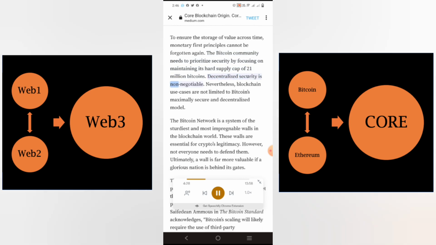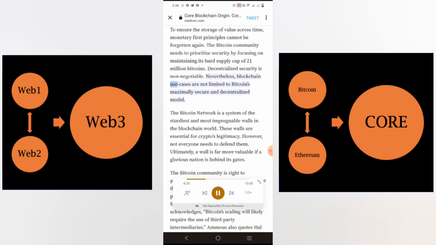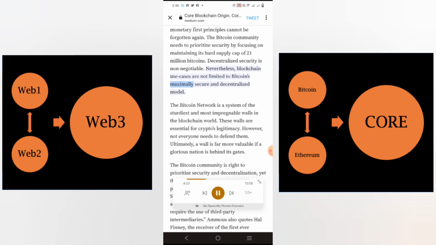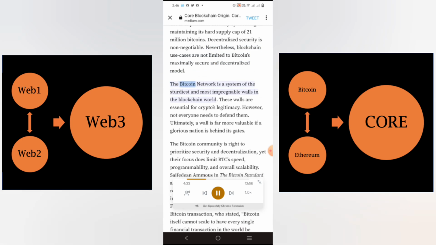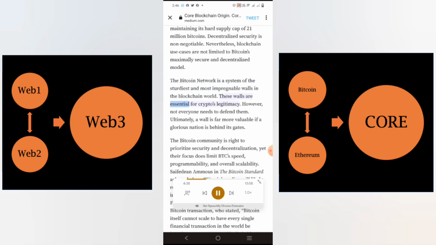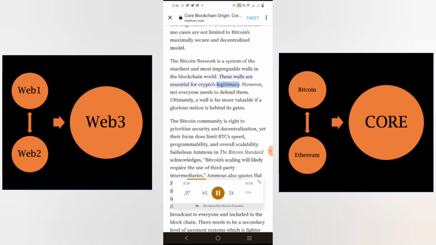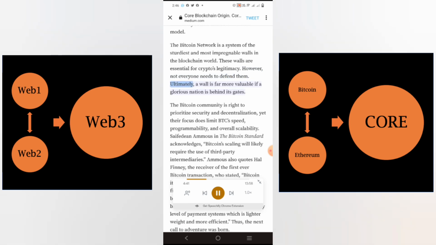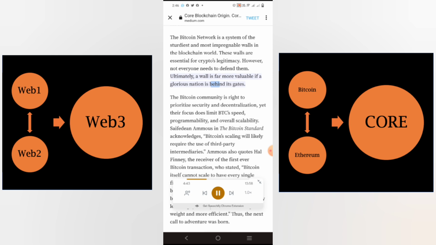Decentralized security is non-negotiable. Nevertheless, blockchain use cases are not limited to Bitcoin's maximally secure and decentralized model. The Bitcoin network is a system of the sturdiest and most impregnable walls in the blockchain world. These walls are essential for crypto's legitimacy. However, not everyone needs to defend them. Ultimately, a wall is far more valuable if a glorious nation is behind its gates.